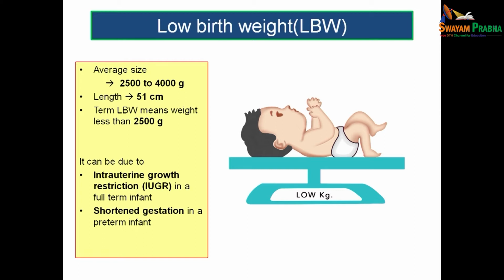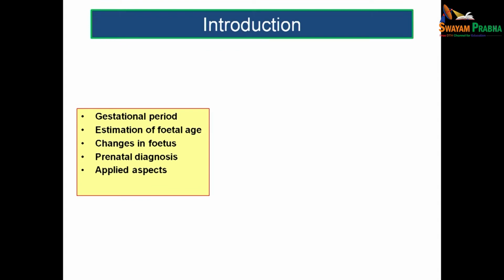What could be the reasons for a low birth weight infant? It can be due to intrauterine growth restriction in a full term infant, or it can be due to shortened gestation in a preterm infant. These are the major reasons for a low birth weight baby. Before we get to know the details of a low birth weight baby, we need to know how the fetus develops from the 3rd month of intrauterine period till birth. So, let us see what are the changes happening to the fetus.